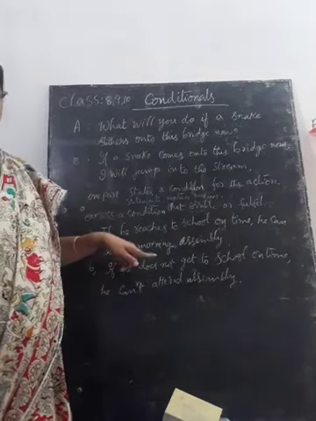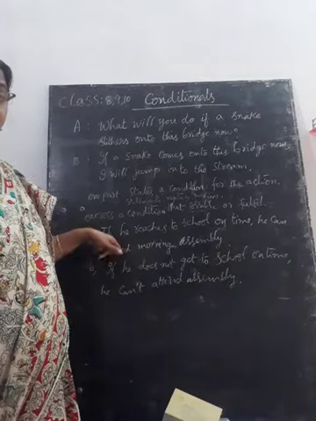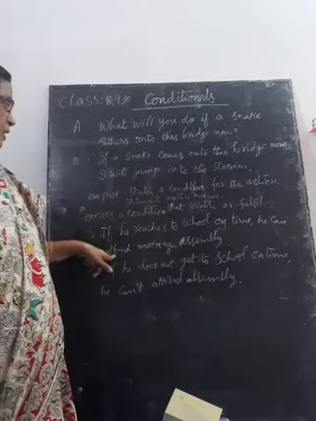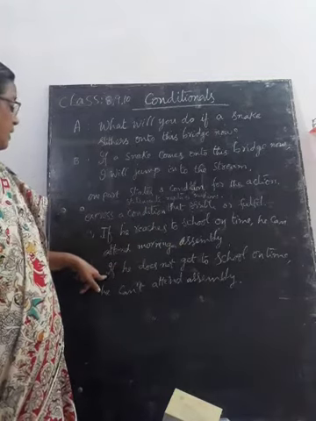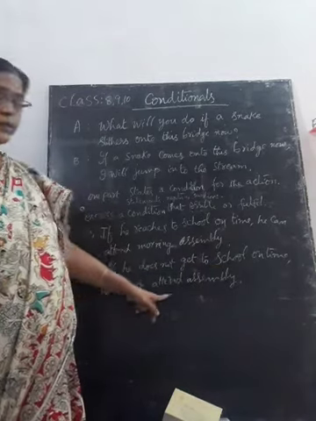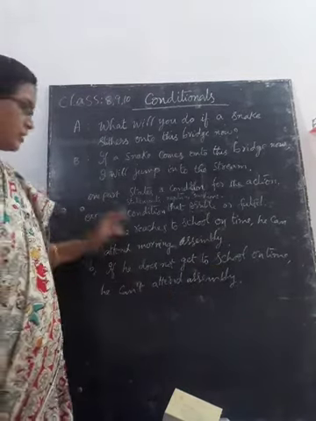See, the sentences can be statements, negatives, questions. It is a statement: if he reaches school on time, he can attend morning assembly. If he doesn't, it is a negative sentence: if he doesn't get to school on time, he can't attend morning assembly.